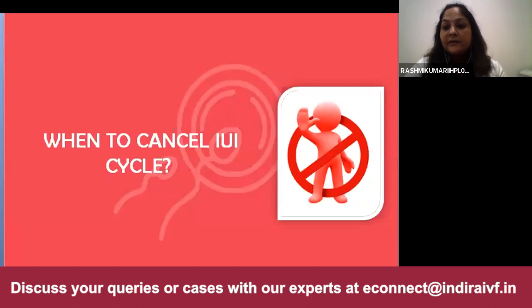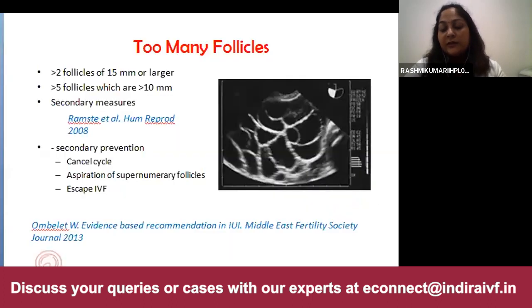So in this case, there are more than 2 follicles of 18, 19 mm, plus there are very small follicles also. So ideally we should cancel the cycle, and also we should instruct the patient to refrain from having intercourse, because that might also increase the chances of multifetal gestation. Further on, we can also counsel the patient that if they want to convert to IVF, they can proceed with the IVF. So accordingly, we should proceed.